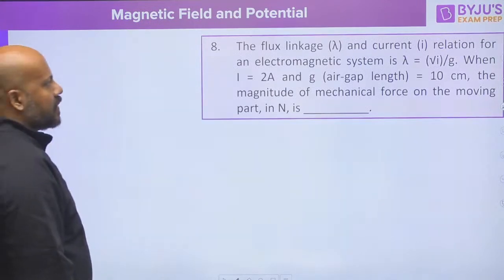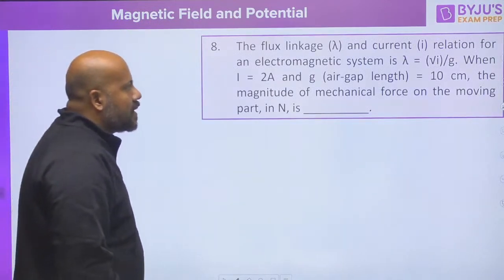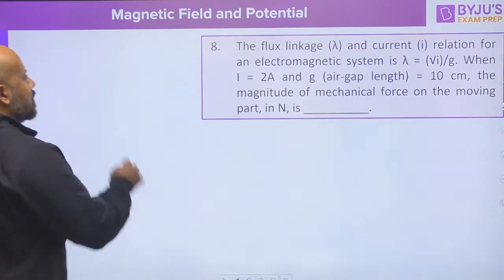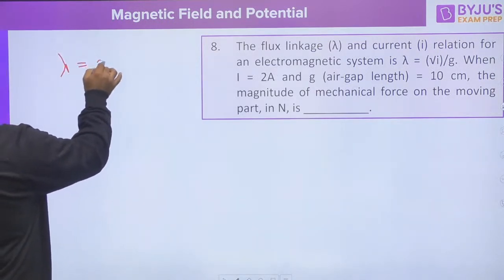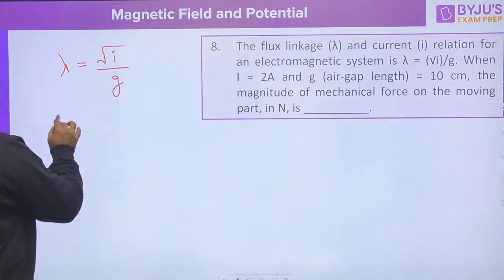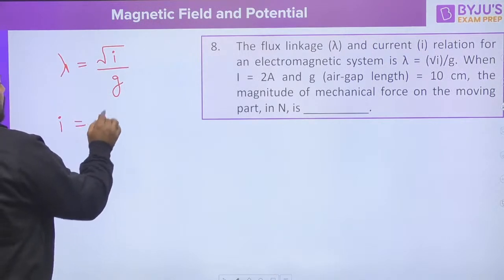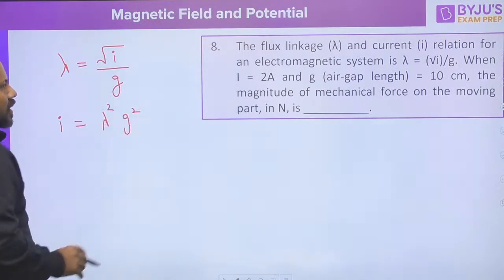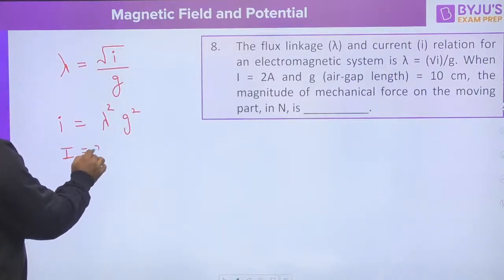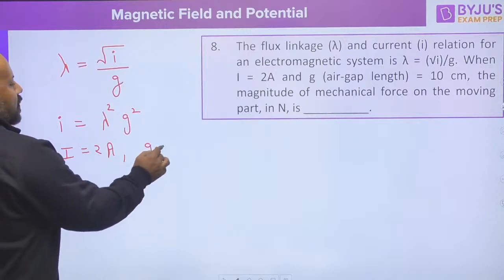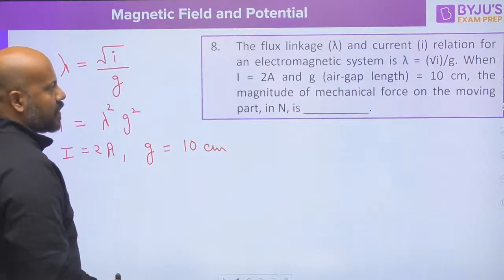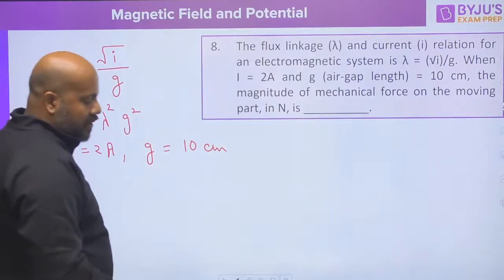See, the next question is saying the flux linkage lambda and the current I in an electromagnetic system are related as lambda = under root I upon g, or you can write I = lambda square g square. He is saying current is given as 2 ampere, air gap length is given as 10 centimeter. He is asking the magnitude of the mechanical force on the moving part in newtons.